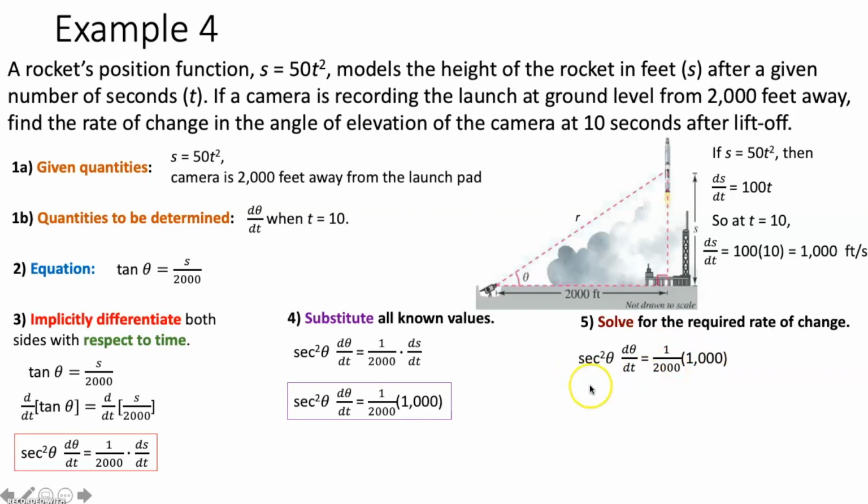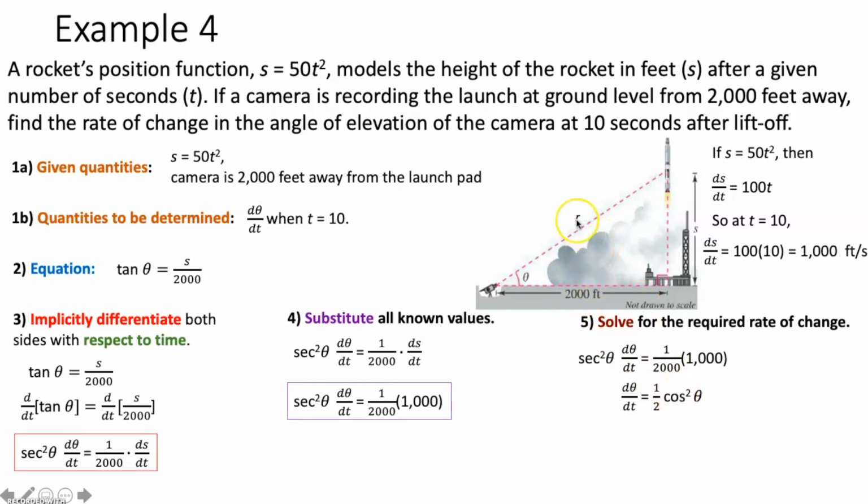And then we can divide both sides by secant squared theta. When you divide by secant squared theta, it's the same as multiplying by the reciprocal, which is cosine squared theta. So it looks something like this. Oh, well, maybe I did this too early. I don't know what cosine squared theta is. Well, cosine squared theta is just cosine of theta being squared, so we just need to figure out what cosine of theta is. If we remember SOHCAHTOA correctly, cosine is equal to adjacent over hypotenuse. So what is the adjacent side over the hypotenuse? And then I can plug that in here.